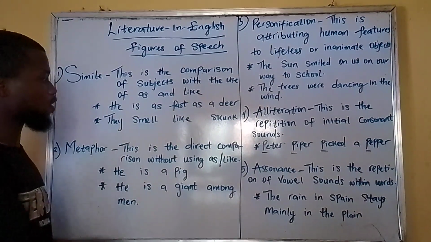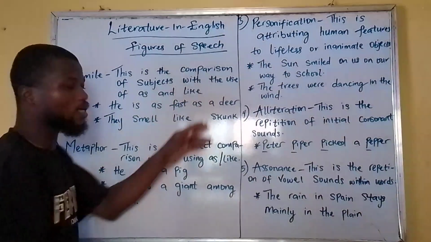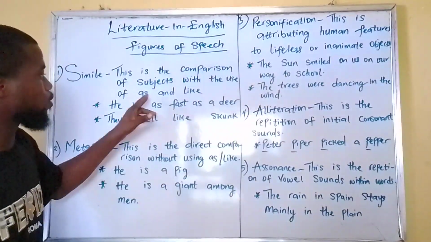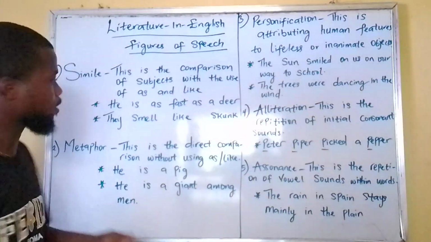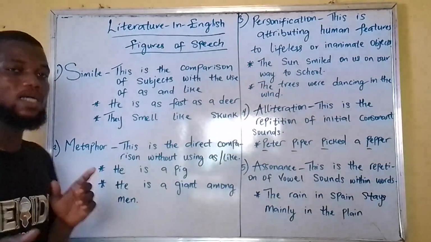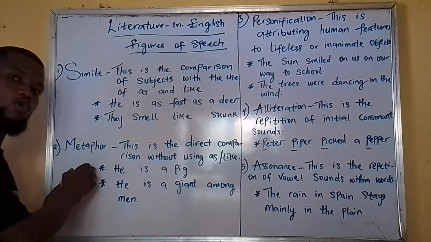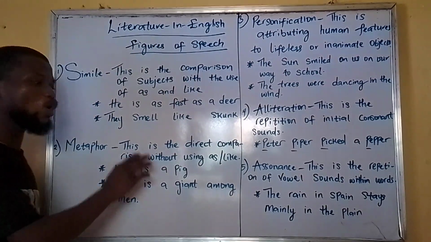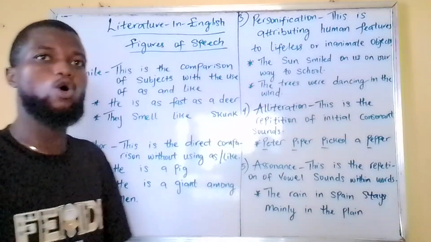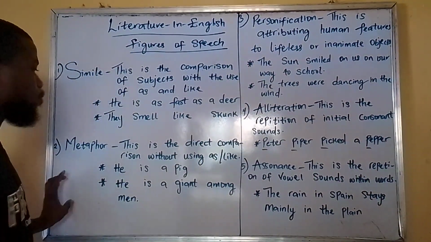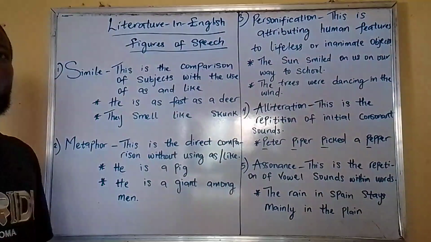Now, the second example says, they smell like skunk. Now, as and like. That is for simile, comparison of subjects using as and like. Now, for metaphor, this is what we call a metaphor. This is the direct comparison without using as or like. For simile, you use as and like. For metaphor, you don't use as or like.